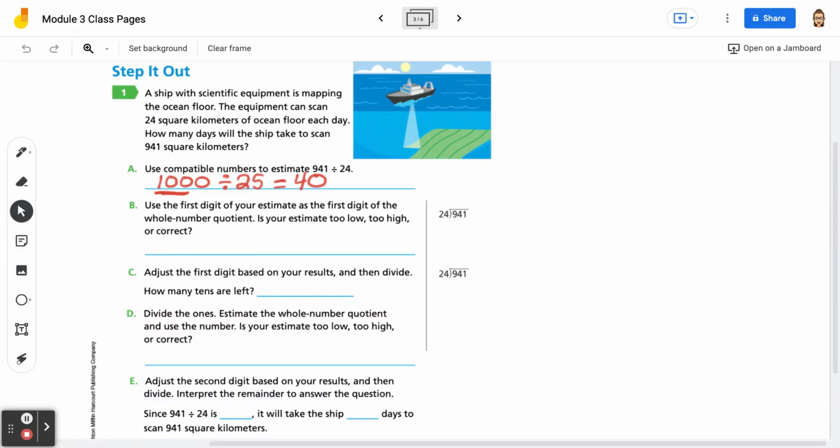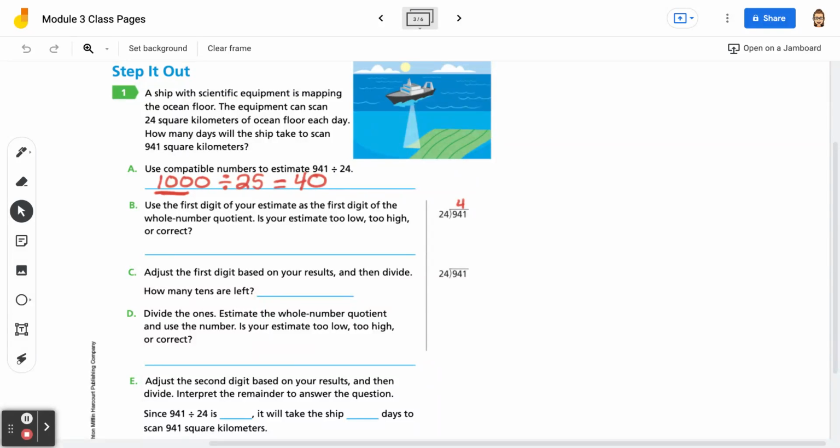B says use the first digit of your estimate as the first digit of the whole number quotient. Is your estimate too high, too low, or correct? So what that means is that I'm going to say 24 goes into 94 4 times.